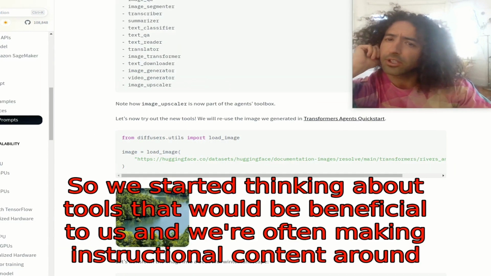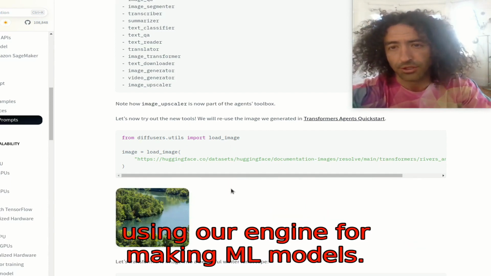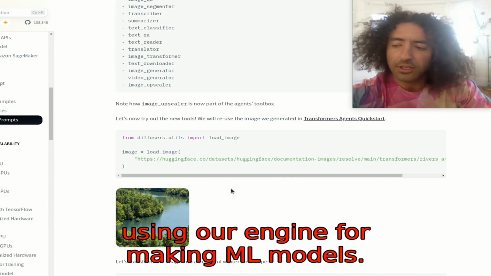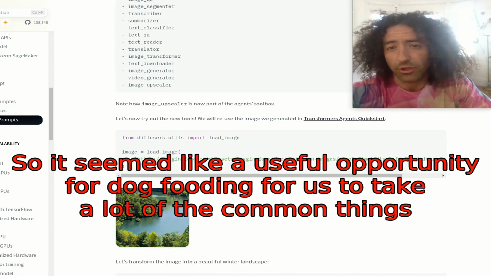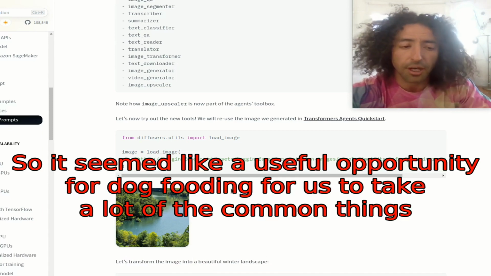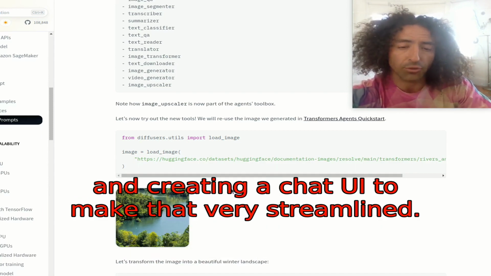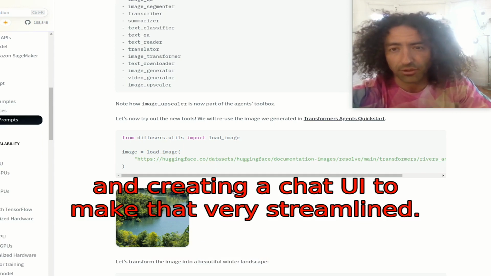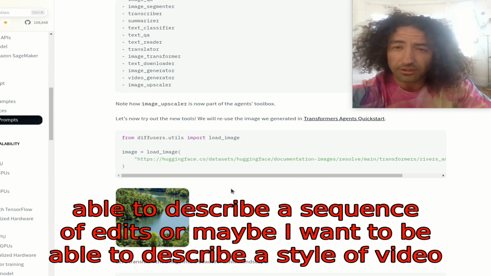So we started thinking about tools that would be beneficial to us, and we're often making instructional content around using our engine for making ML models. So it seemed like a useful opportunity for dogfooding, for us to take a lot of the common things we might be doing with a tool like FFmpeg and create a chat UI to make that very streamlined. Maybe I want to be able to describe a style of video editing that I want done.